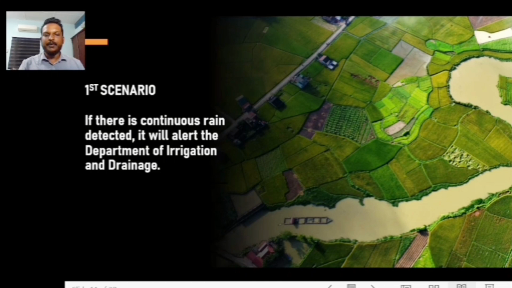All right, now I'm going to show how the flood prevention system using IoT works. There are three scenarios which will be demonstrated using the system. The first scenario is where, if continuous rain is detected, it will alert the Department of Irrigation and Drainage.